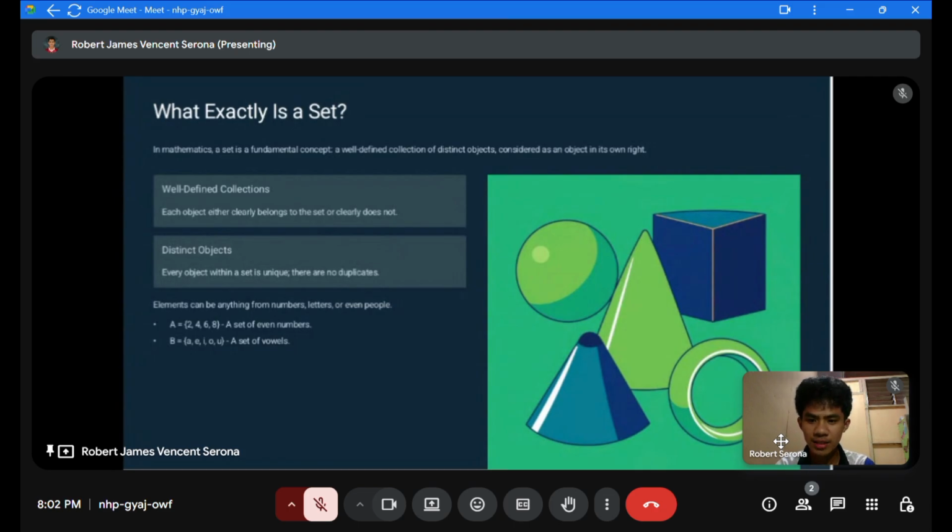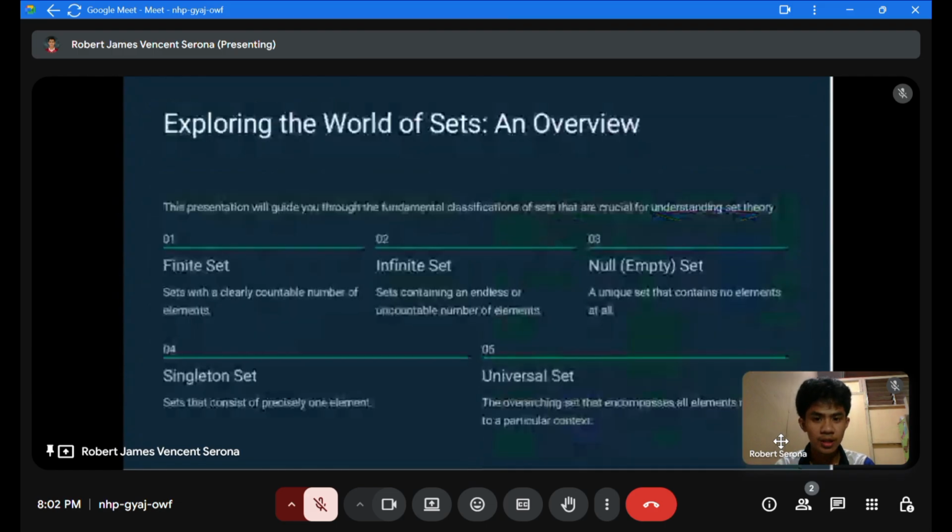Elements can be anything from numbers, letters, or even people. For example, in set A, we have 2, 4, 6, and 8. This is a set of even numbers. Set B: A, E, I, O, U. This is a set of vowels. Now, let's explore the world of sets. This presentation will guide you through the fundamental classifications of sets that are crucial for understanding set theory.